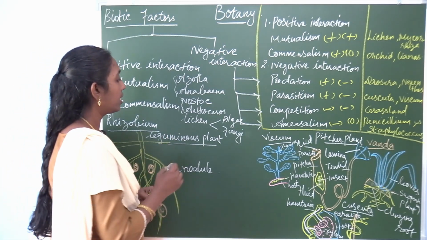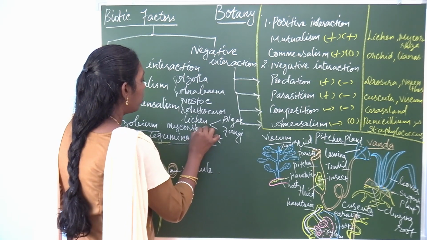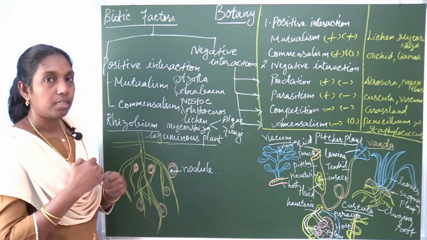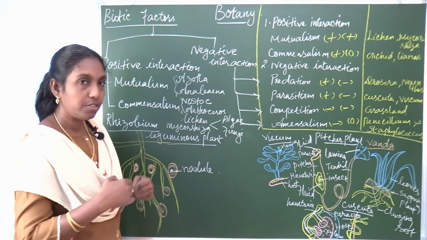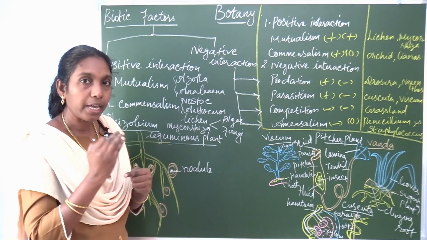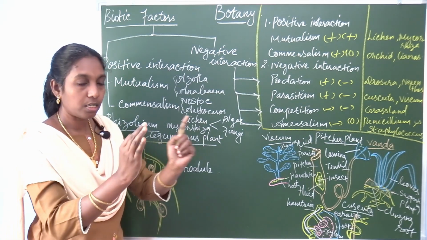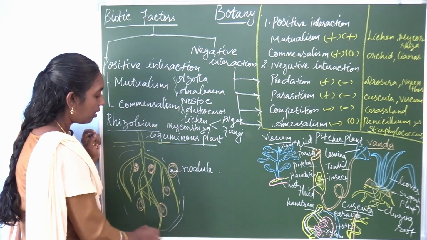And another example, mycorrhiza. What is mycorrhiza? This is the interaction between roots of higher plants and the fungus. The fungus surrounds the roots of higher plants with a sheath, so it is a mycorrhizal relationship.